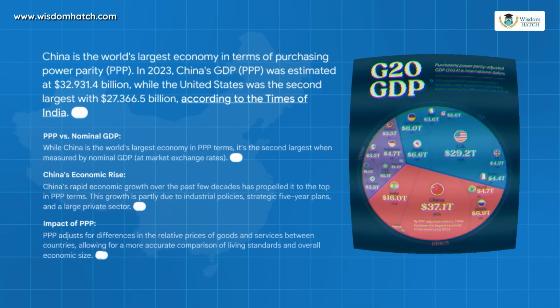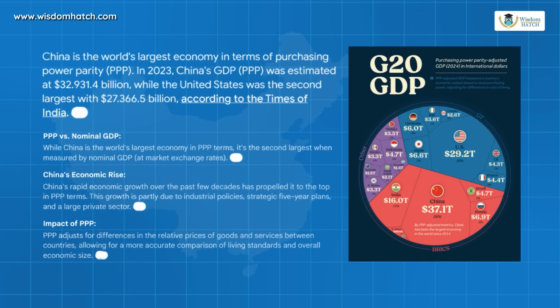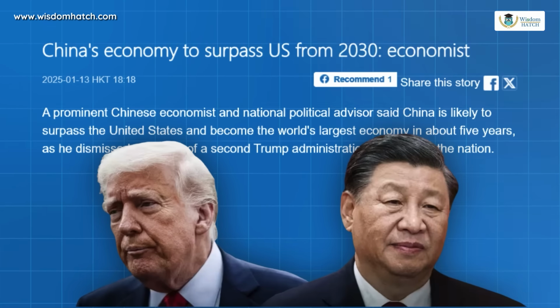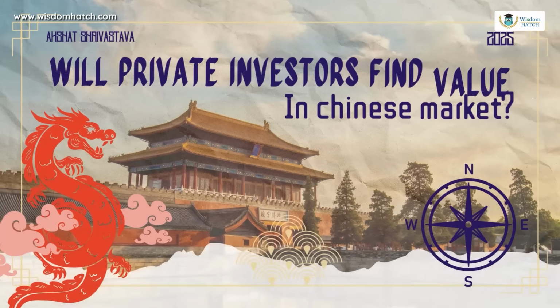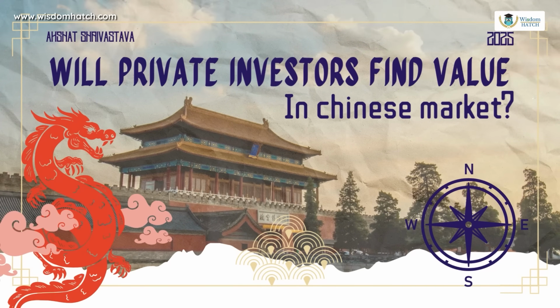So then comes the third reason. Okay, fine, this is the situation right now, but what about the future? What if China becomes like the US, because they are literally the number one economy right now in PPP terms. By 2035, they are going to overtake the US when it comes to their economy. So during that stage, what happens? Would they become like the US? They will only become like the US due to this third reason: if private investors find value in their market.